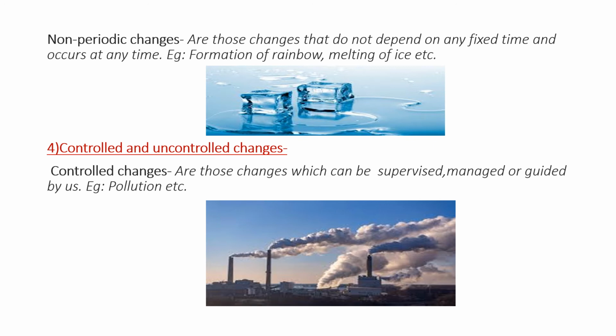So it is non-periodic. Next one is controlled and uncontrolled change. Controlled changes are those changes which can be supervised, managed, or guided by us. For example, pollution. It is in our hands how to manage the pollution. So it is a controlled change.